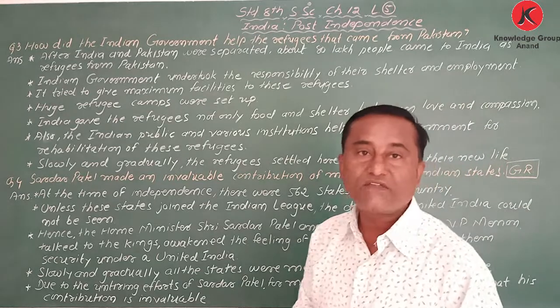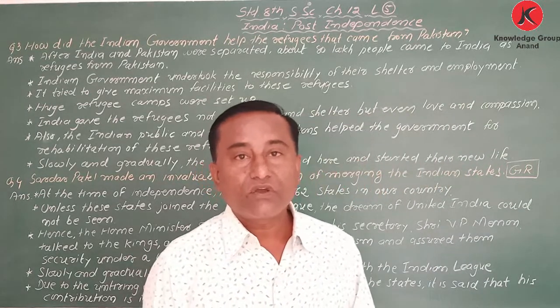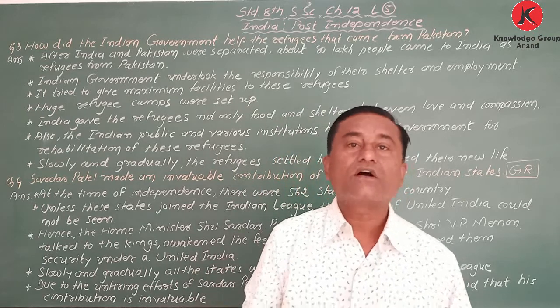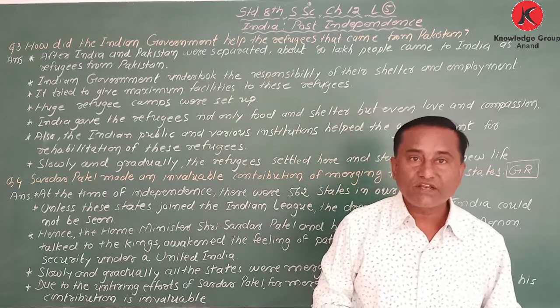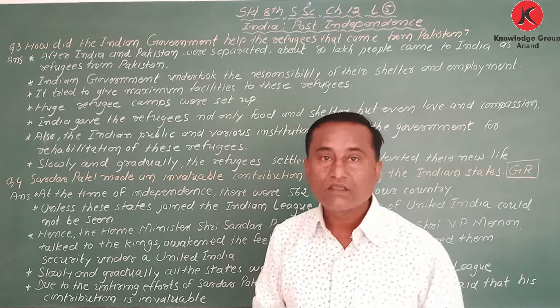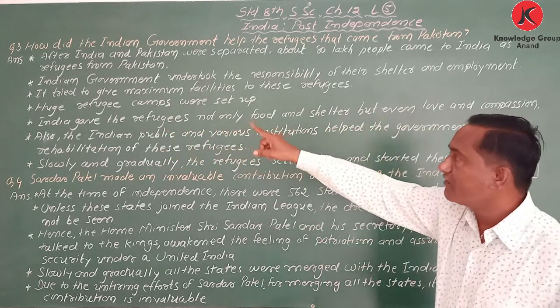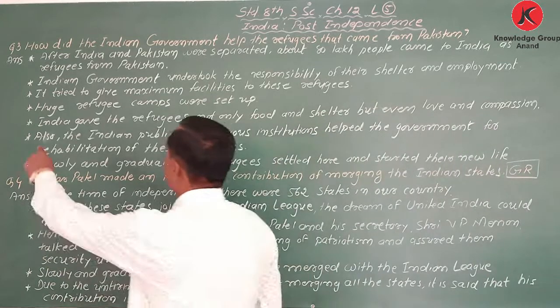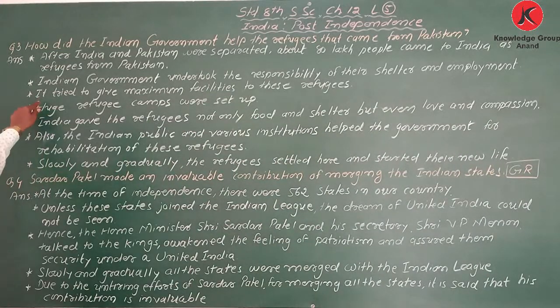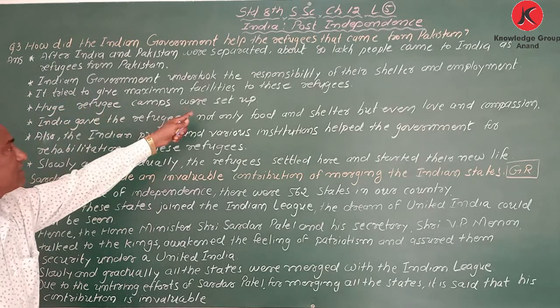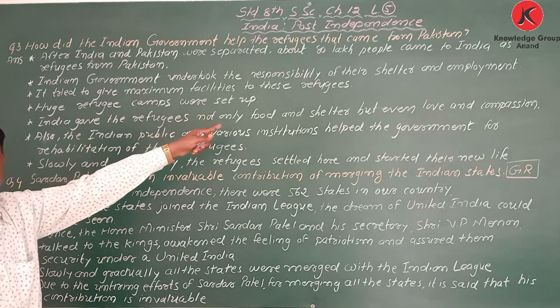Besides food and security, where necessary, they were appointed for jobs also. So the Indian government tried to give maximum facilities to these refugees.